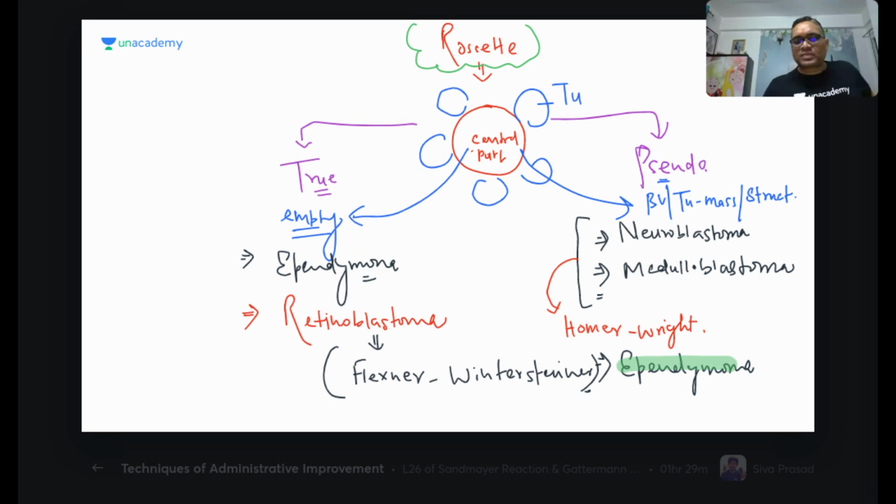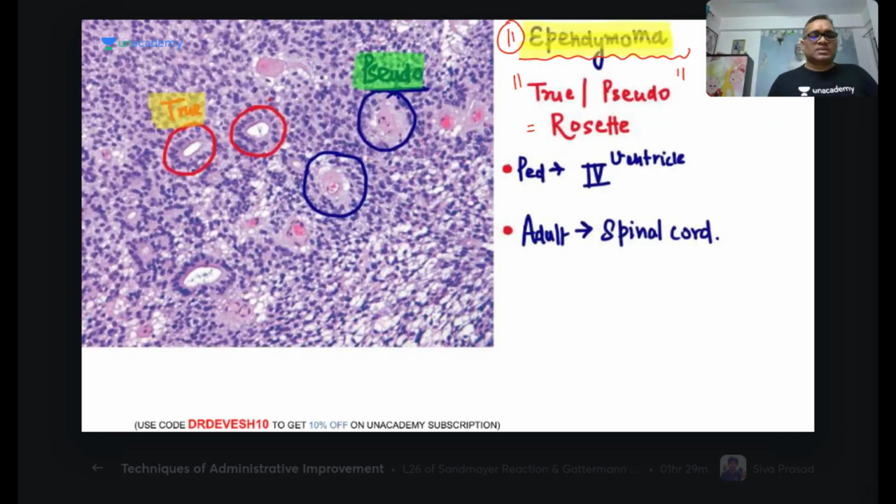Ependymoma will also have them. No, not all are called Homer-Wright pseudo rosette. Homer-Wright pseudo rosette is restricted to only some neuroblastoma and medulloblastoma. Ependymoma, we will not call them Homer-Wright, right? Same way, Flexner-Wintersteiner rosette is a peculiar name given for retinoblastoma. It will not be used for ependymoma. Clear? Fine.